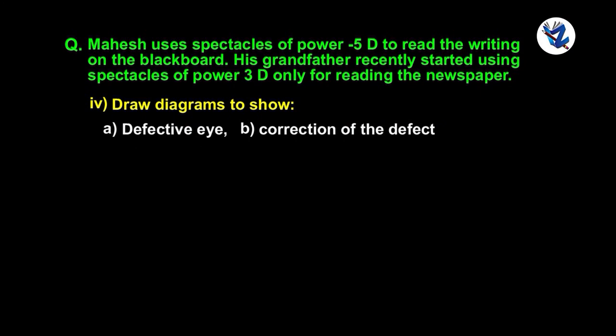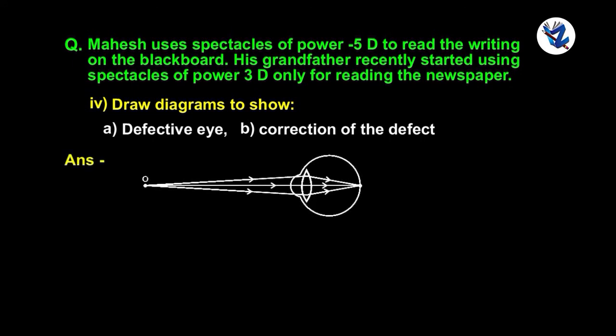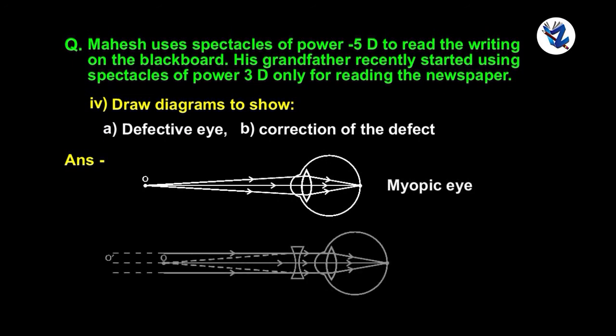Draw diagrams to show defective eye and correction of the defect. So this is the diagram showing the defective eye, that is a myopic eye, and this is the correction of the defect.